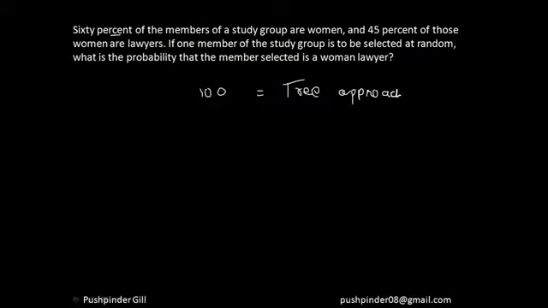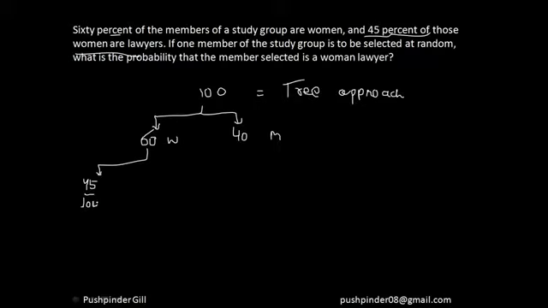Pretty much simple. So I assumed 100 people and 60% are women. So that means if I draw a branch, 60 are women and I can say that 40 are men, right? Fine. Now 45% of those women are lawyers. That means 45% of these women are lawyers.